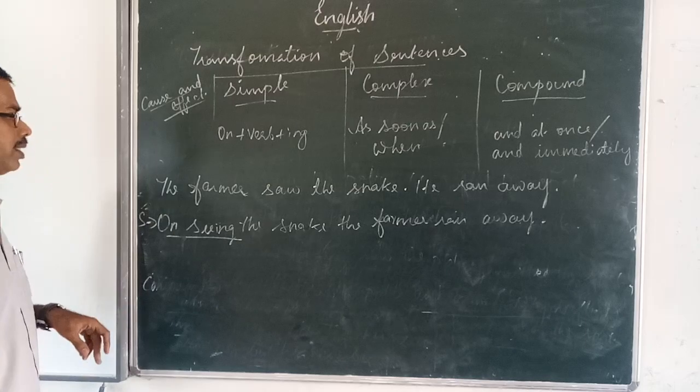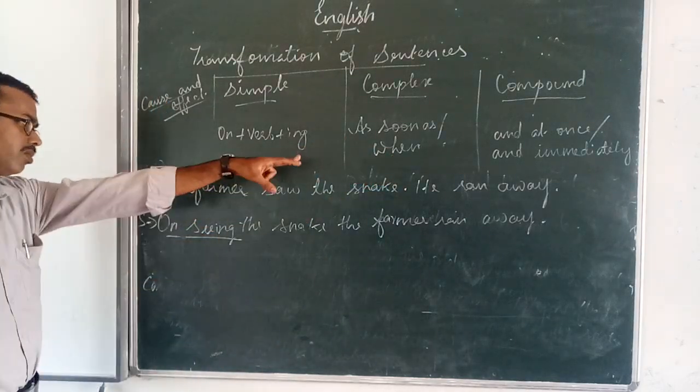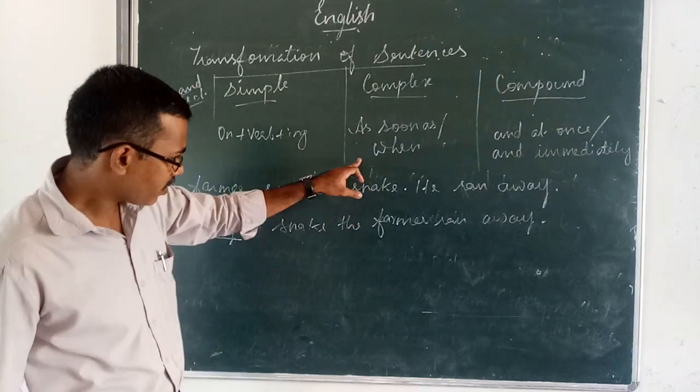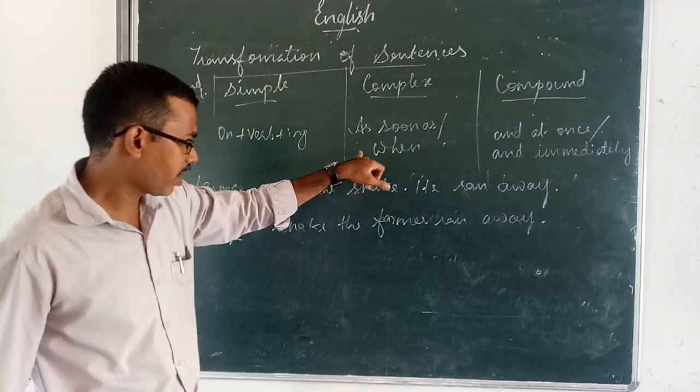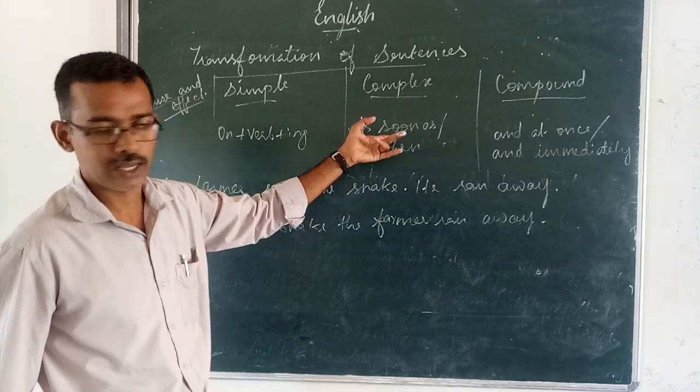How to convert it to a complex sentence? Use as soon as or when. Here we are using when. In the previous sentence we used as soon as.